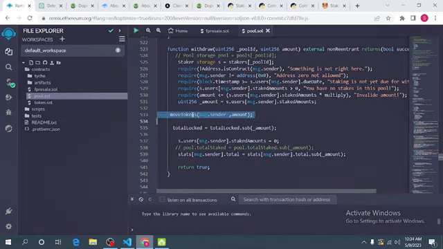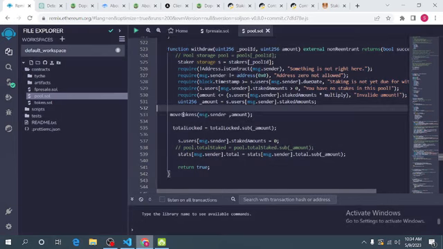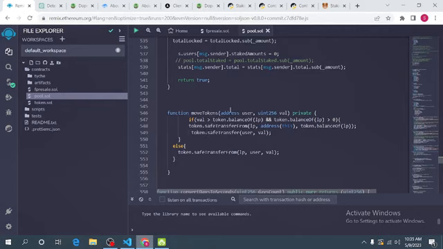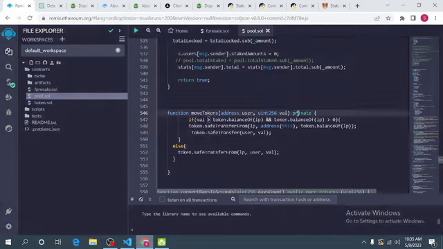Private functions are functions that can only be called from within the smart contract. So another external user will not be able to call this function. Let's look at the function. If you look at the function, of course, it is a private function.